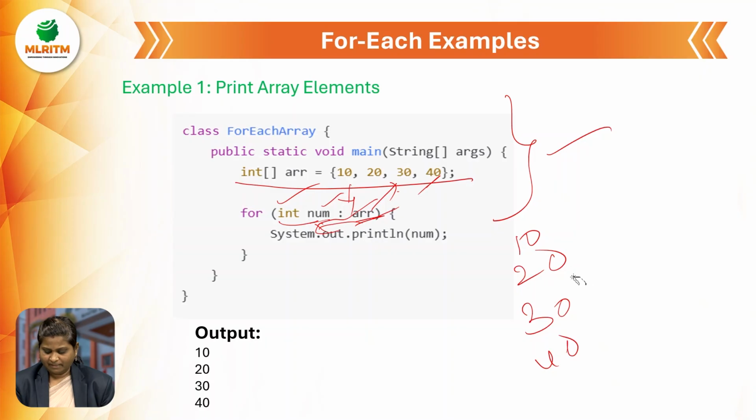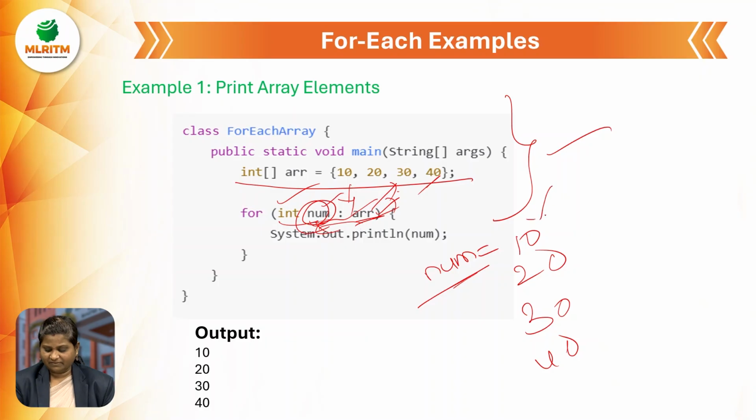The array stores the values, and the number is where we want to store the value, which we want to display.